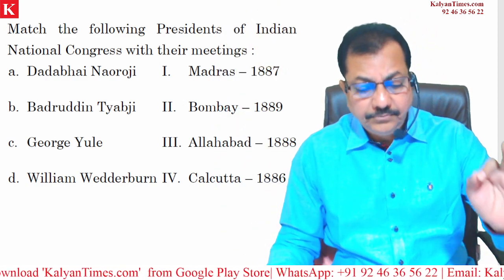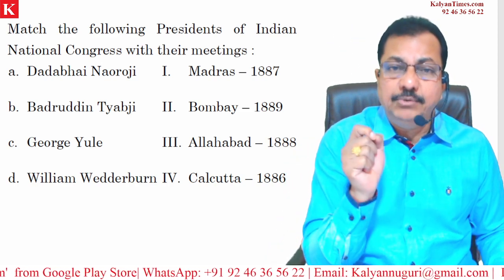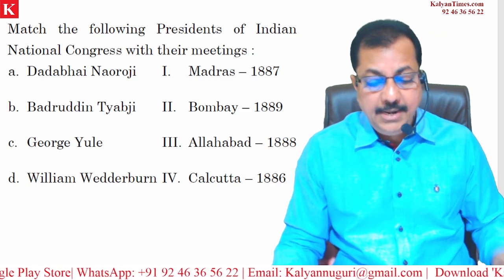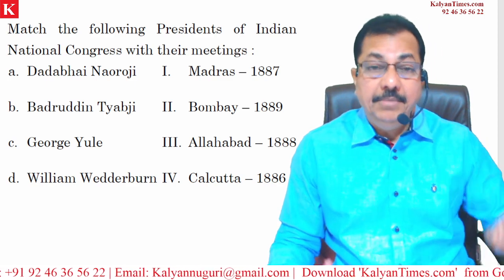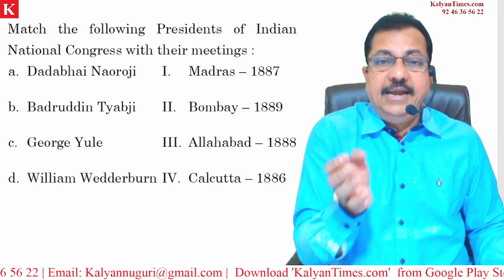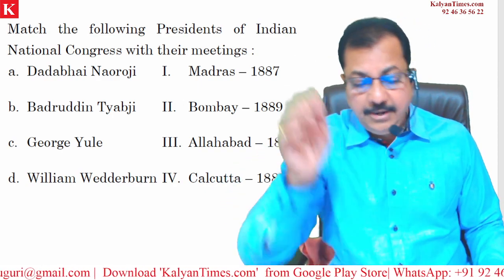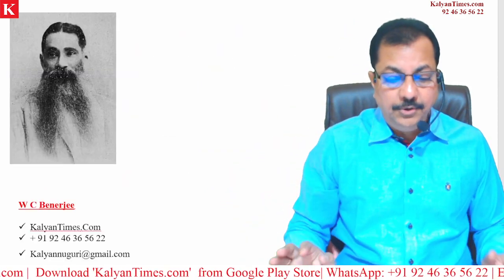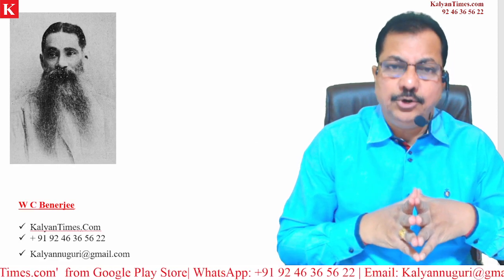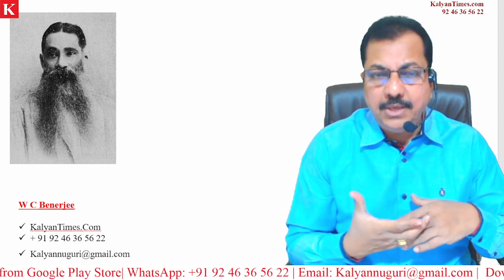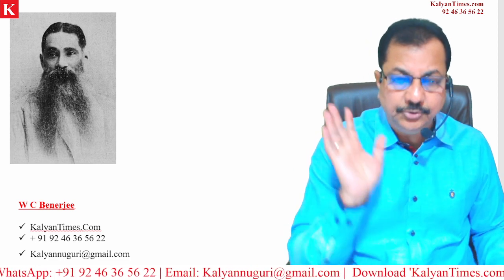Followed by George Yule, 1888, and it was held in Allahabad. And William Wedderburn, Bombay, 1889. Meaning the first session was held in Bombay and the fifth session was held in Bombay, but the presidents were different. Clear? So look at this. This is the first president of the Indian National Congress, and he presided over the Bombay session of INC in 1885. Right? So this is the picture.